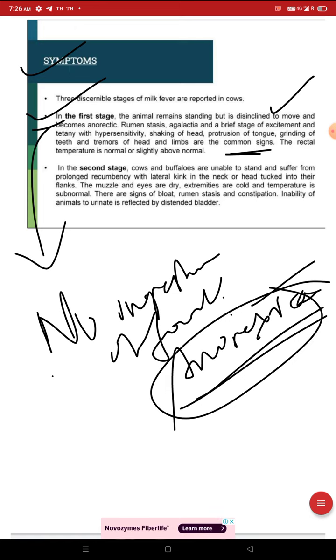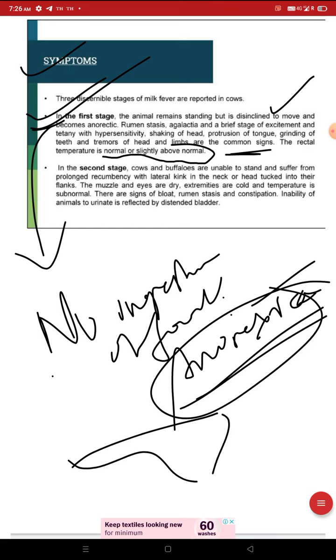These are the signs. The rectal temperature is normal or slightly above normal. This is in the first stage, slightly above normal. In the second stage, cows and buffaloes are unable to stand and suffer from prolonged recumbency. Recumbency means it will lie down on the floor and is unable to stand. Highly weak, emaciated condition. Prolonged recumbency with lateral kink in the neck or head tucked into their flanks.